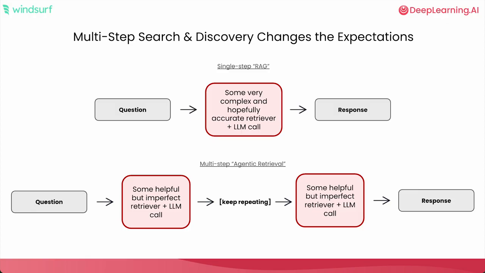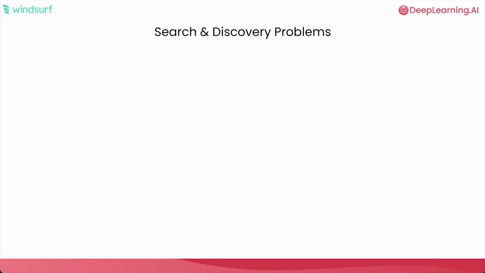If we go out and we search for information that could be relevant and it doesn't actually look relevant, we go out and we do another search. And we keep on going until we have all the relevant information before we take any actions. That's the same kind of way that we should think about it in terms of an agentic approach towards the search and discovery problem. So maybe the retrievers don't have to be super perfect, but we need to be able to iterate on it. And also importantly, all the retrievers don't have to be the same. We could have different retrievers for different kinds of tasks that we might need to do in the overall search and discovery problem. So what are some of those kinds of tasks and tools that we might need to have?